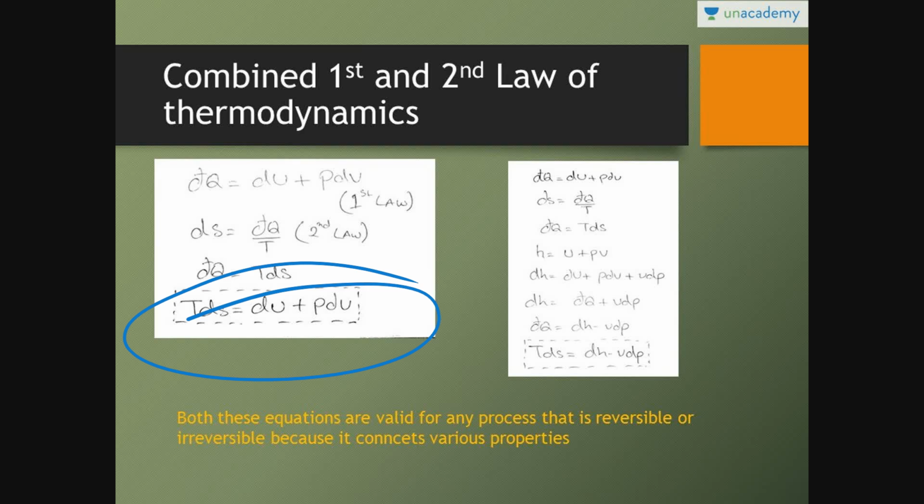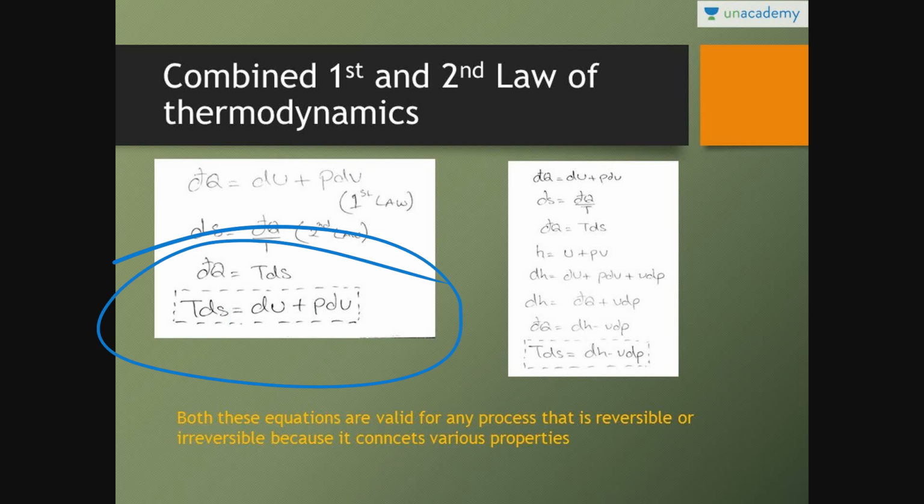Now the questions are asked in the exam whether TdS is equal to dU plus PdV is valid for reversible, irreversible, or both. See, temperature is a property, entropy is a property, internal energy is a property, pressure is property, volume is property. These all are the properties, these all are the point function. Hence this equation is valid for both reversible as well as irreversible process.